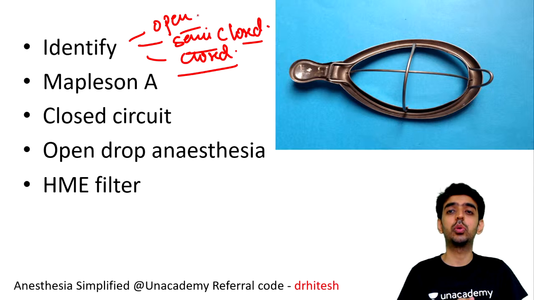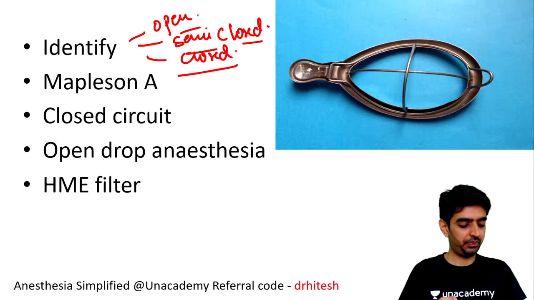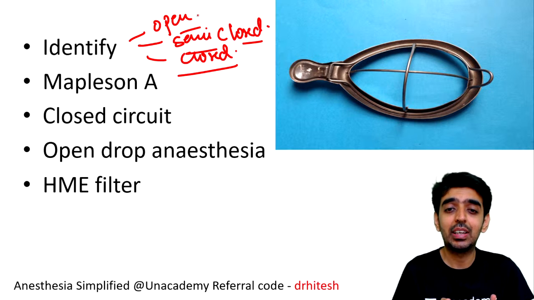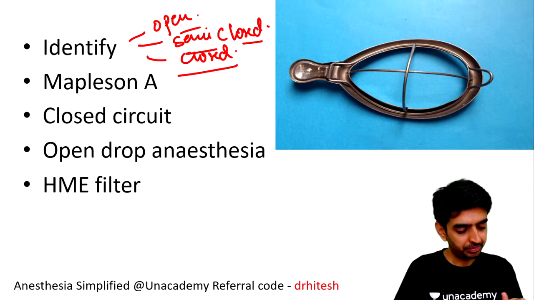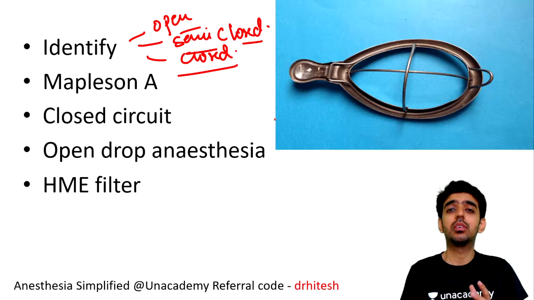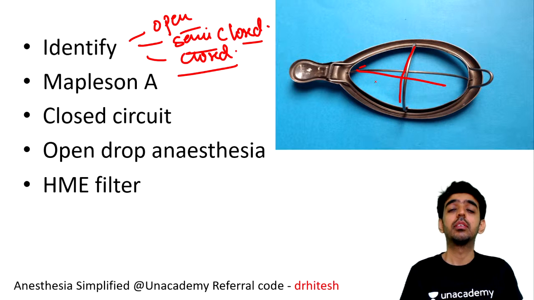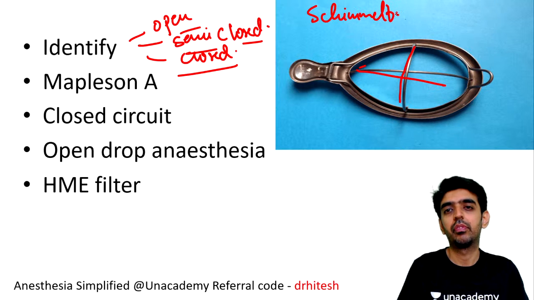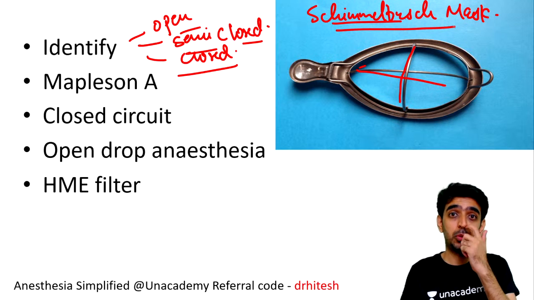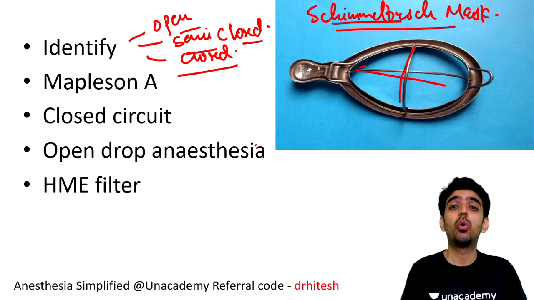So amongst these, you can say whether this is a part of an open, semi-closed or semi-open circuit, as we also call it, or a closed circuit, so that you will be able to get to an answer. Yes, anybody? Okay, so this looks like a mask, right? And it has these coverings on top. Yes, this is a Schimmelbusch mask. Where is the Schimmelbusch mask used? It is used in the open drop technique of anesthesia for ether anesthesia.